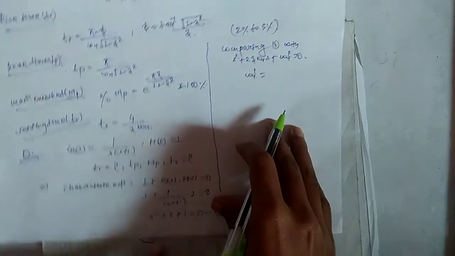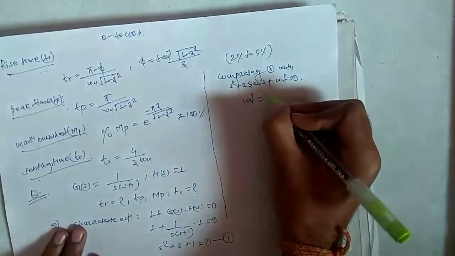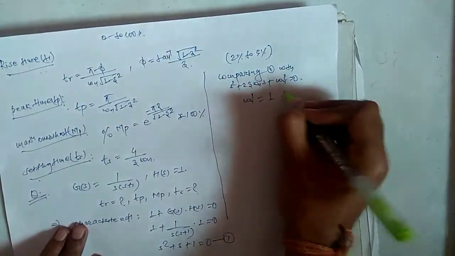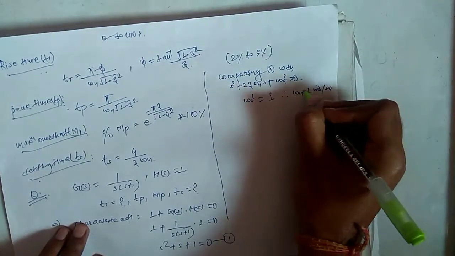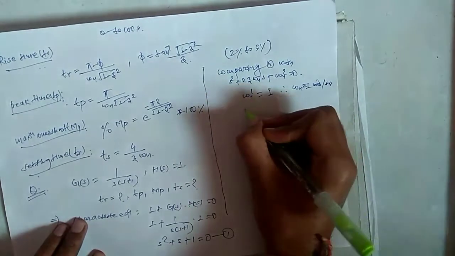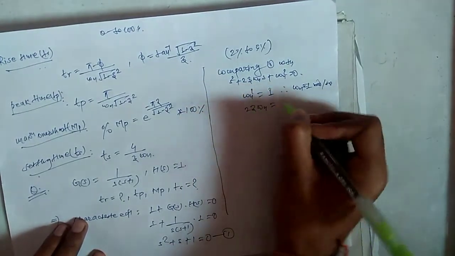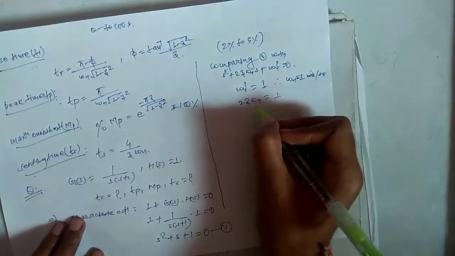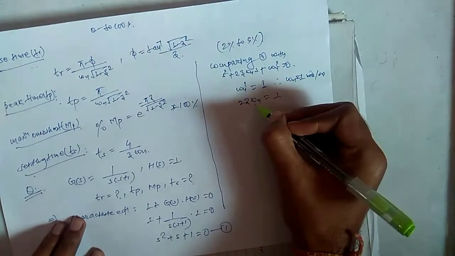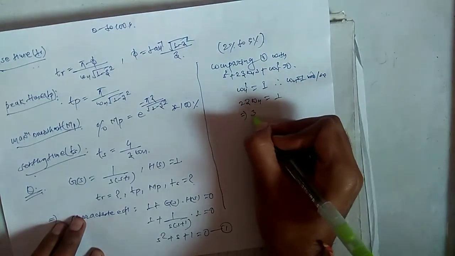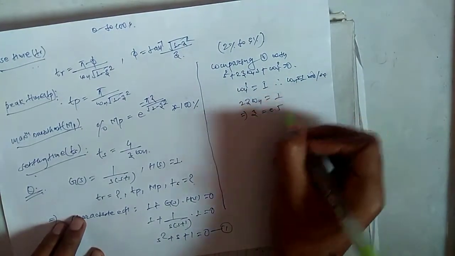So omega n square equals 1, and therefore omega n equals 1 radian per second. And 2 zeta omega n equals 1. If you substitute omega n equals 1, we get the value of zeta: zeta equals 0.5.